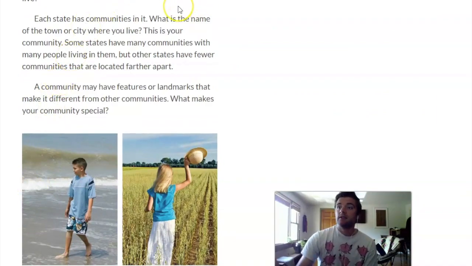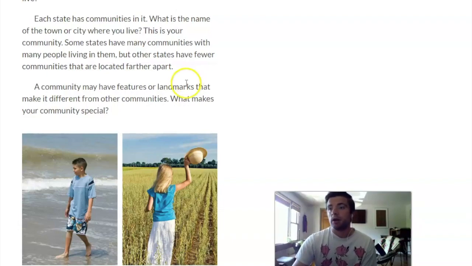Each state has communities in it. What is the name of the town or city where you live? This is your community. Some states have many communities with many people living in them, but other states have fewer communities that are located farther apart. A community may have features or landmarks that make it different from other communities. What makes your community special?